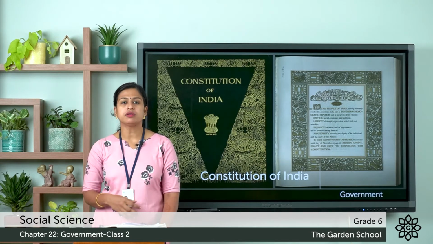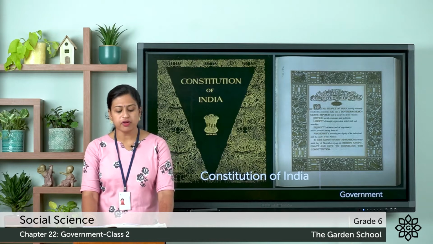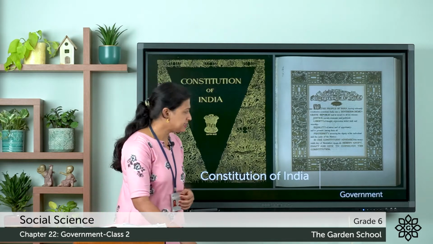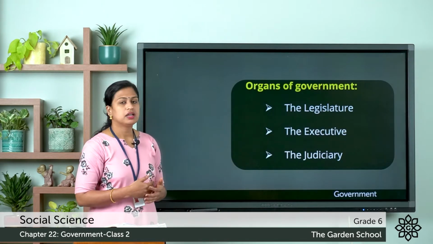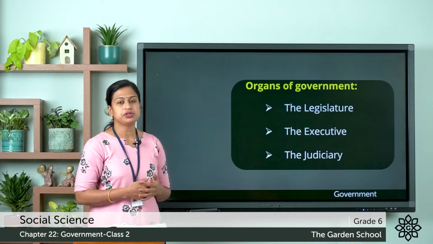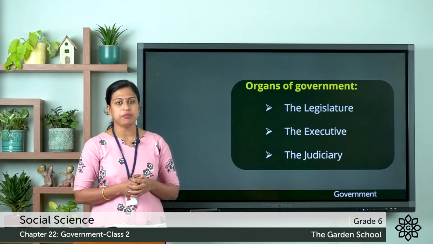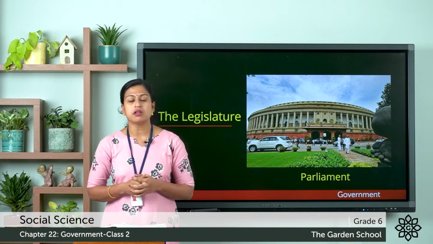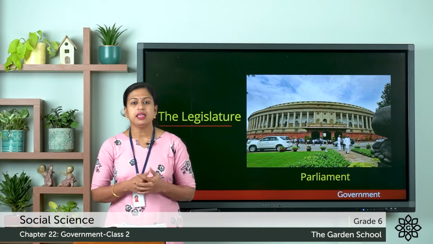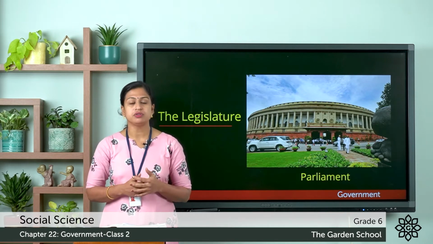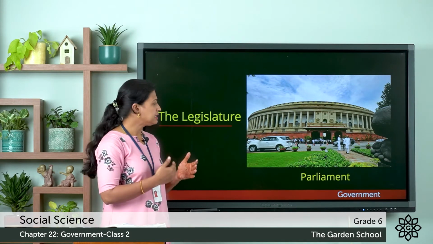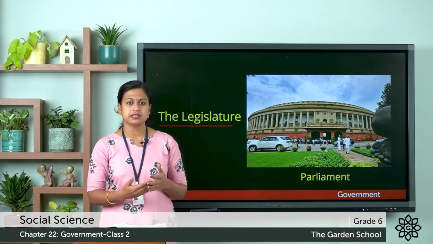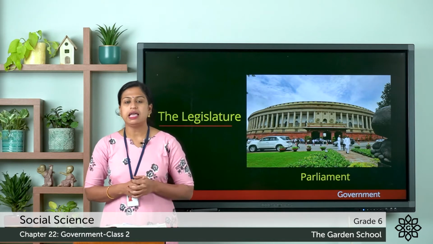And here the Constitution of India provides for a government that has three organs, and the organs are the legislature, the executive and the judiciary. So we will discuss them one by one. First organ is the legislature, which is also known as the Parliament, and the main function of this organ is to make laws, and it consists of the elected representatives. That means the representatives elected by the people through elections.